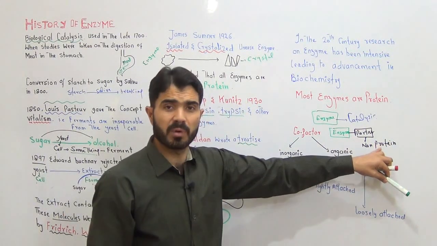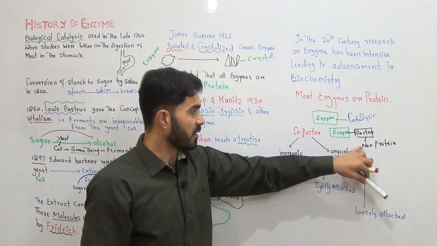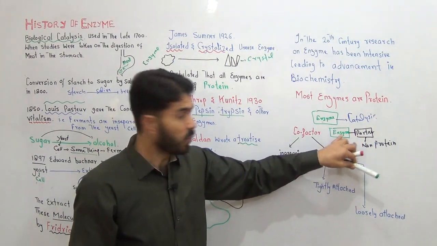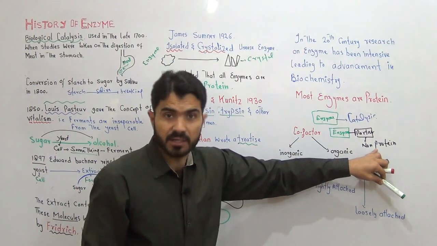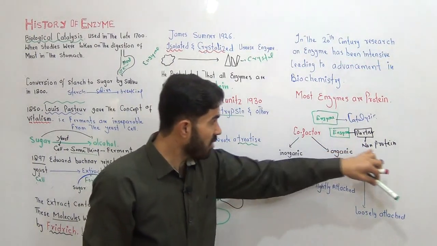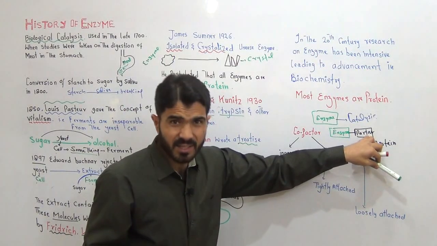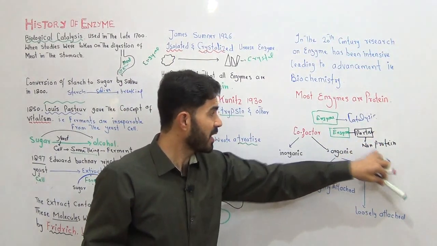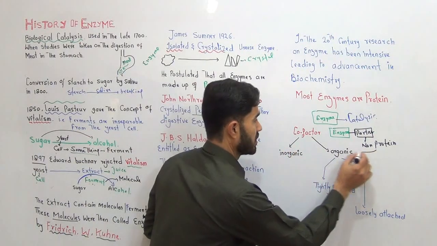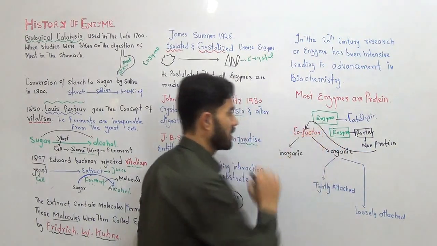This non-protein part, which is the friend of the enzyme, is very, very necessary for the enzyme. Without this partner, the enzyme cannot work. So this non-protein part is called cofactor.